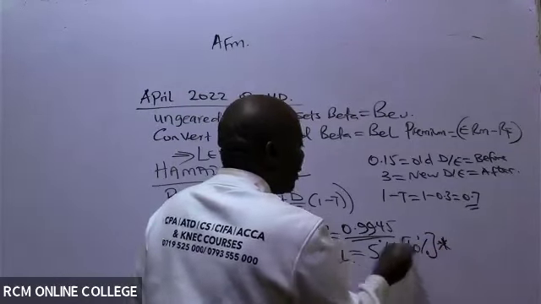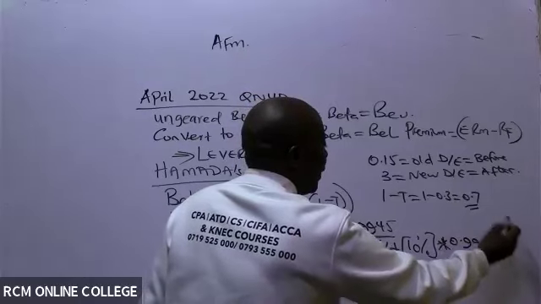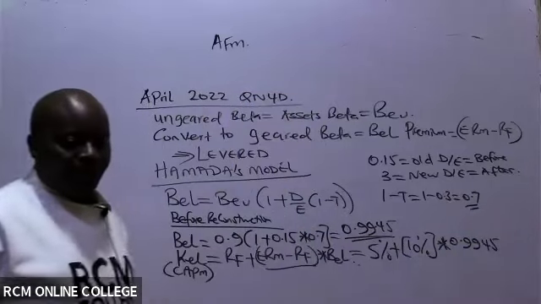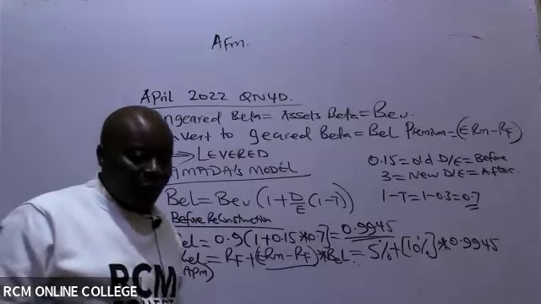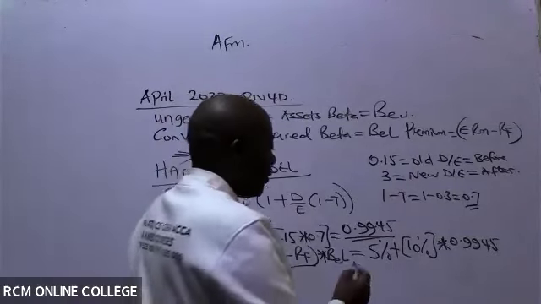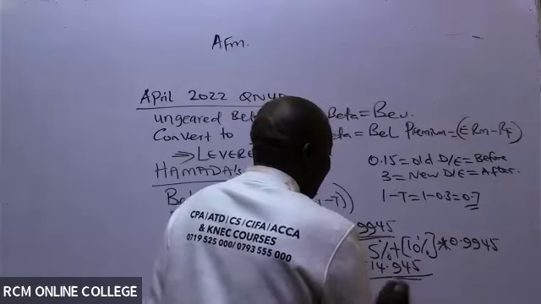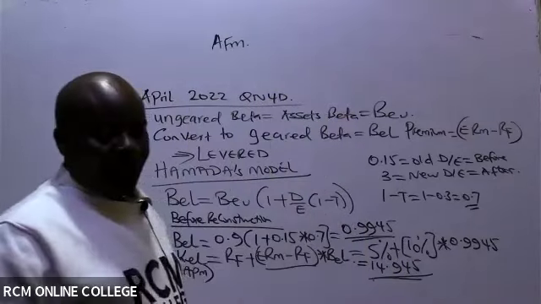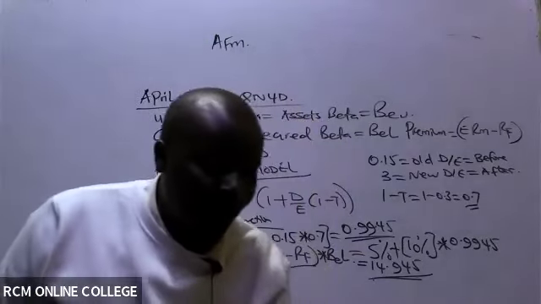Multiplied by our Beta before reconstruction, which is 0.9945. So Ke is giving me 14.945. 14.945, like that. Great.